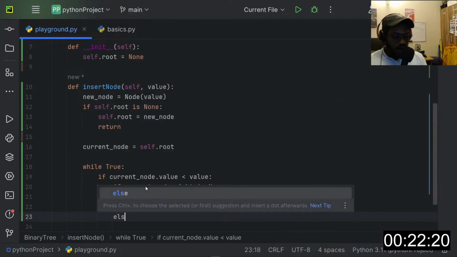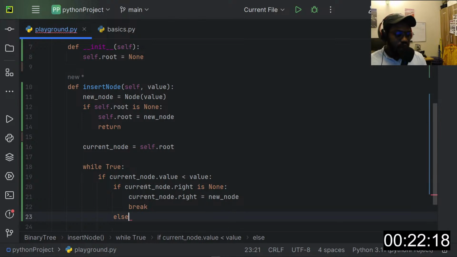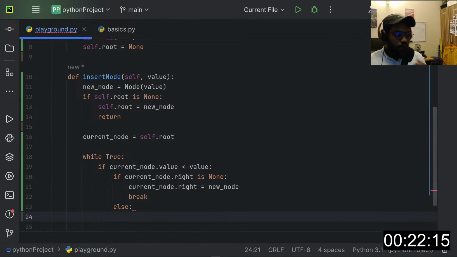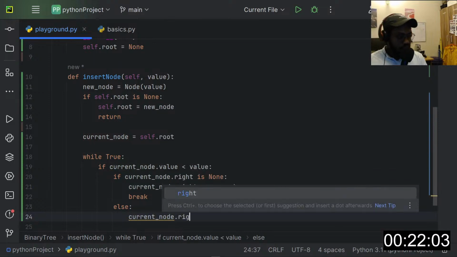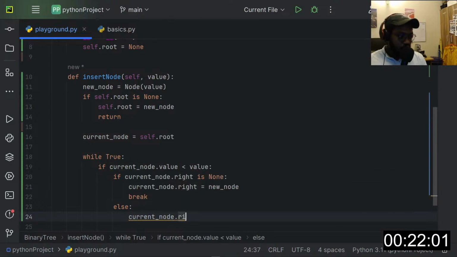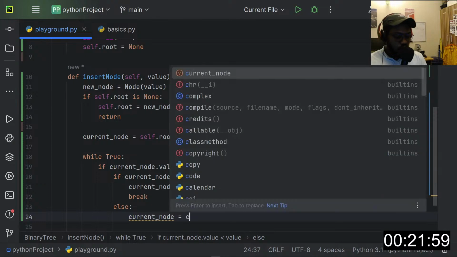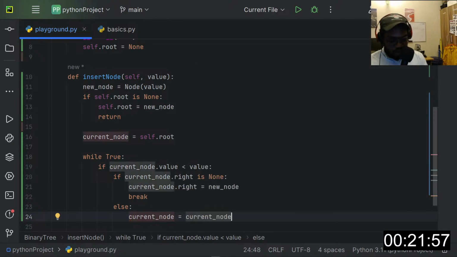Else, if it's not, we keep moving down the right subtree until we find a point where there is no right node for a particular node in the tree. So we'll say current node should be equal to the current node dot right.